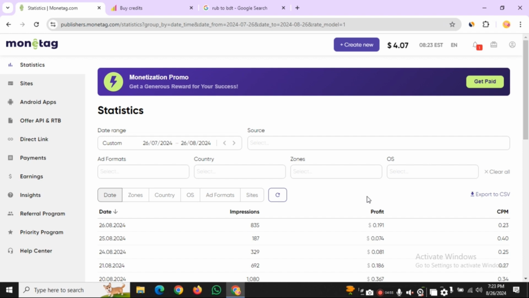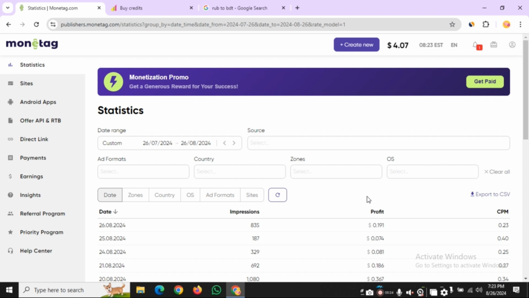This is the code of Monetag arbitrage. It's really easy, and everyone can earn from here. You don't need any skill or pressure, just purchase traffic and direct it to the Monetag direct link.